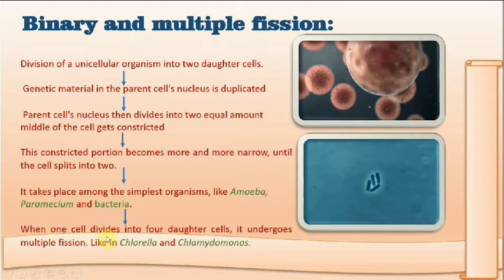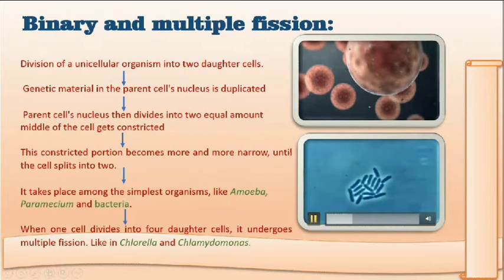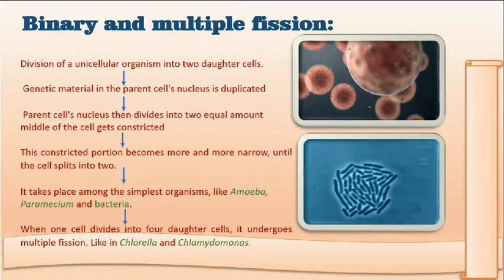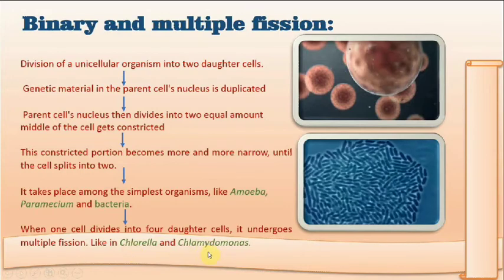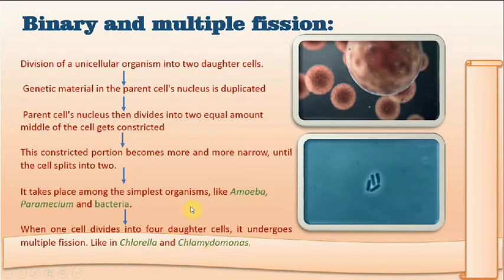When one cell divides into 4 daughter cells, it undergoes multiple fission, like in chlorella and chlamydomonas. One cell giving rise to 4 daughter cells is known as multiple fission. It occurs in chlorella and chlamydomonas, also in plasmodium. Binary fission is of two types basically, transverse binary fission and longitudinal binary fission.